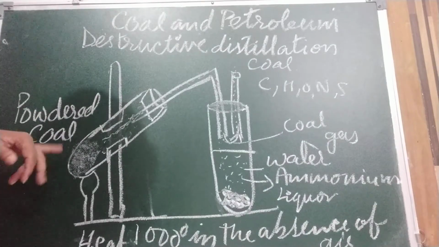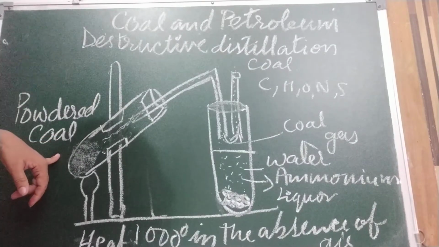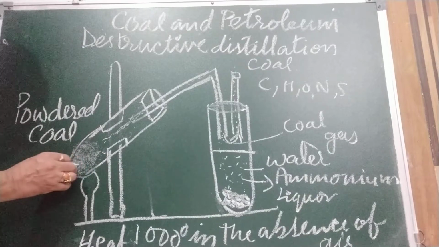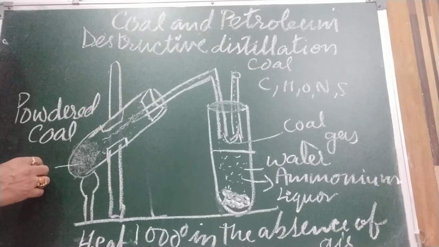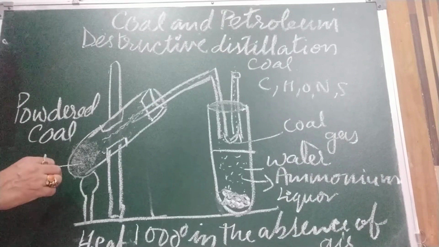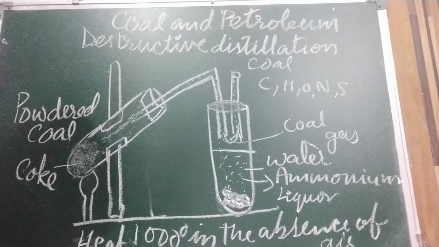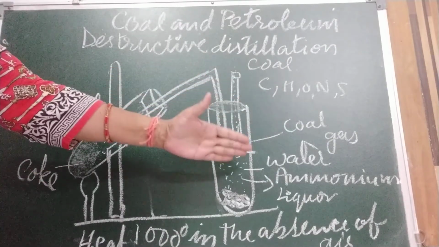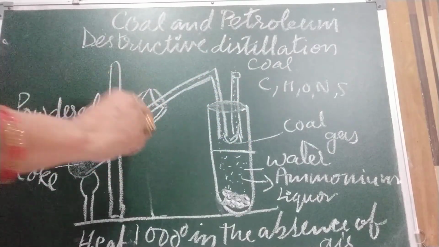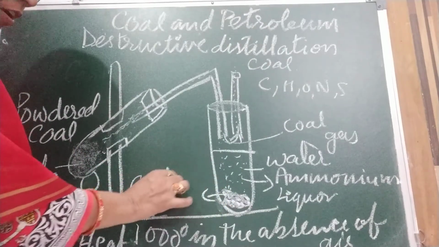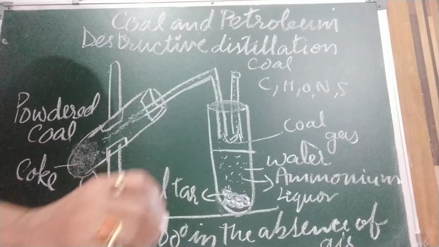The residue left behind in tube A after the gases have stopped being evolved is coke. The thing which is left behind after the evolution of gases is called coke. Now we are going to discuss the use of these things: coke, coal gas, ammonium liquor and coal tar. What is the use? So one by one we will discuss.